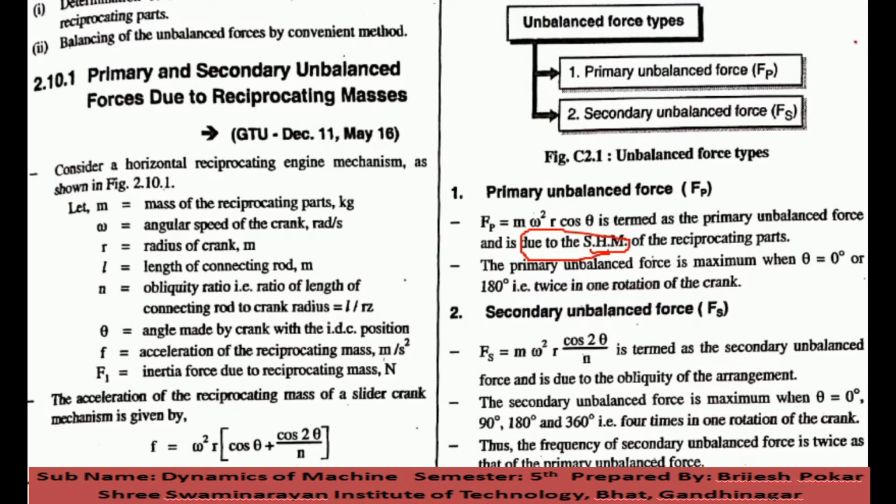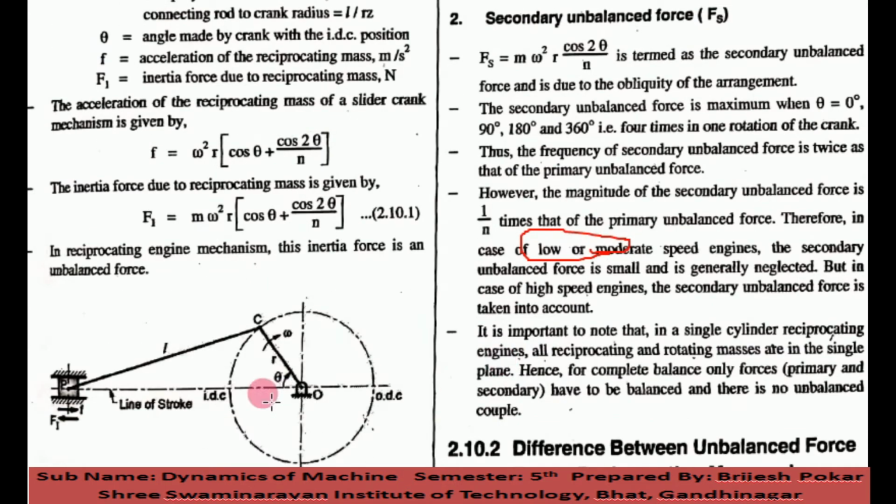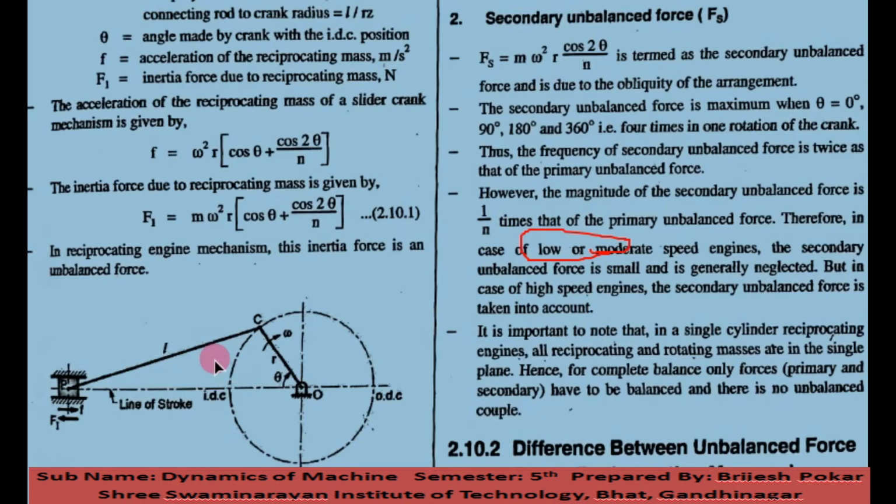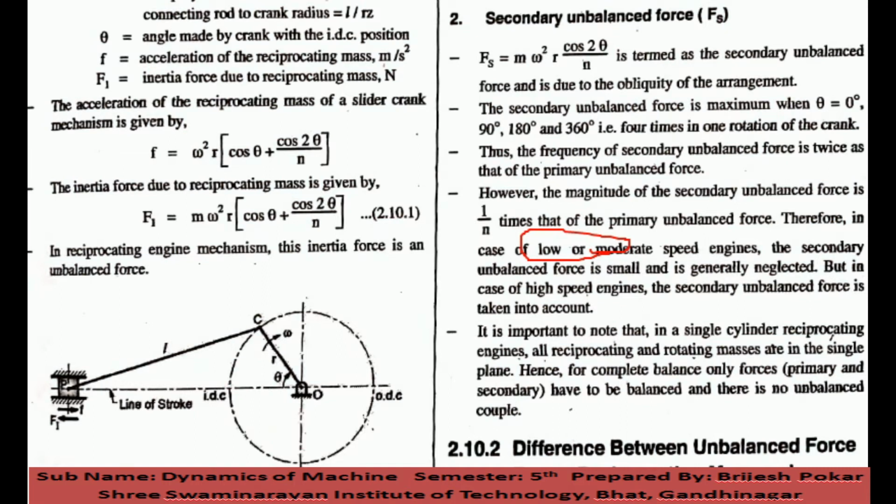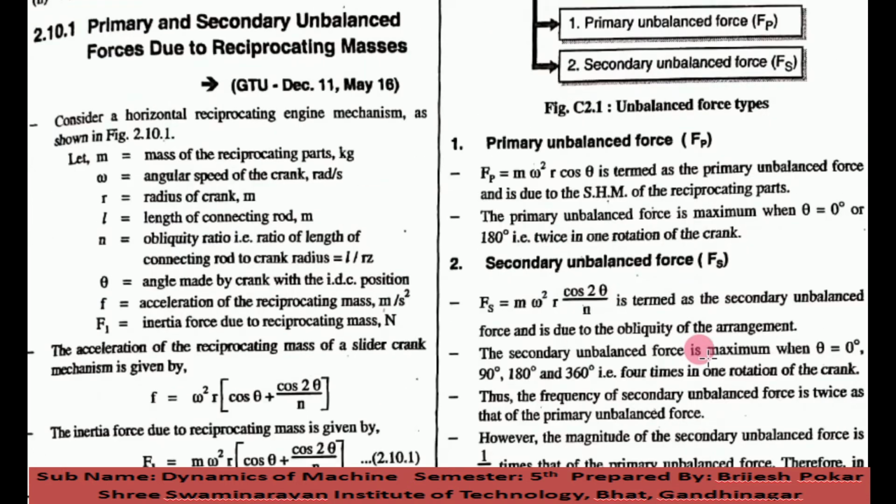Okay, now if you see here in this figure, when the crank is here and the piston is at the inner dead center, the primary unbalanced force is maximum. And here is the second point, 180 degrees. So at these two points the primary unbalanced force is maximum. That's what this sentence wants to say.